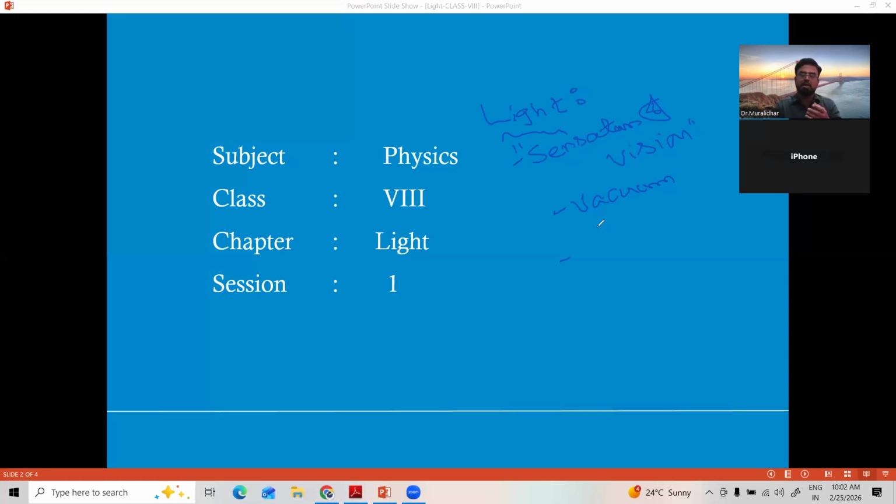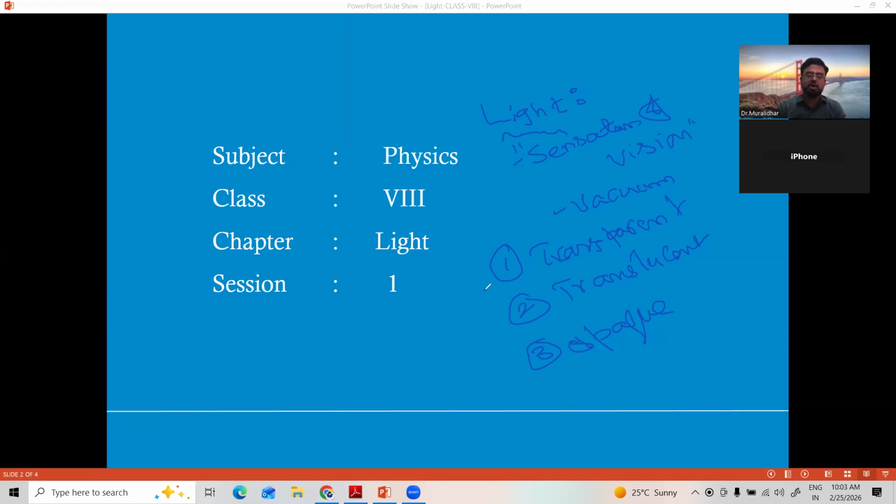Based on the behavior of materials, whenever you take so many materials available with you, like rubber, plastic, glass, wood, stone, iron, steel, gold, silver, and try to pass light through them, all the materials are classified into transparent materials, the second one is translucent substances, and the third one is opaque substances. Transparent, translucent, and opaque bodies.